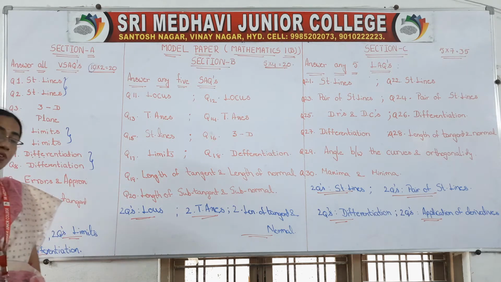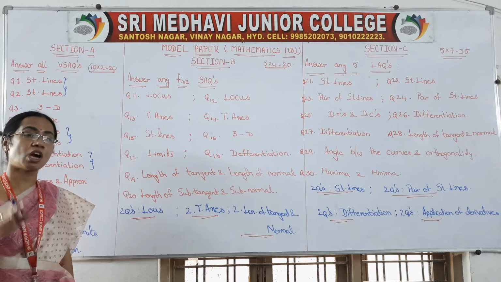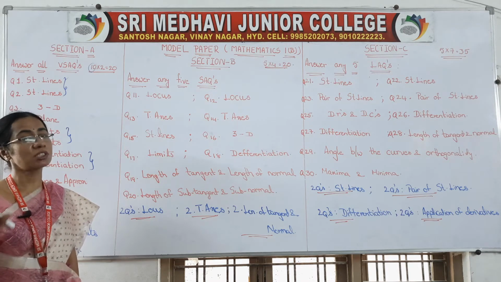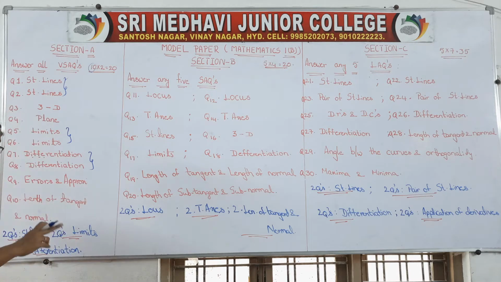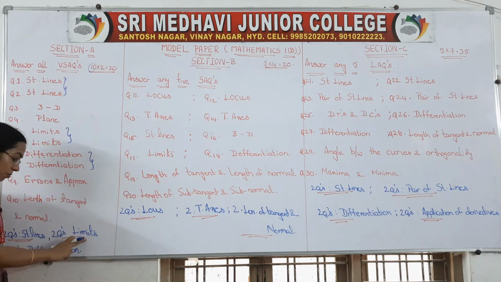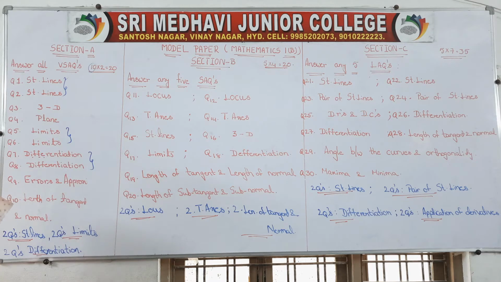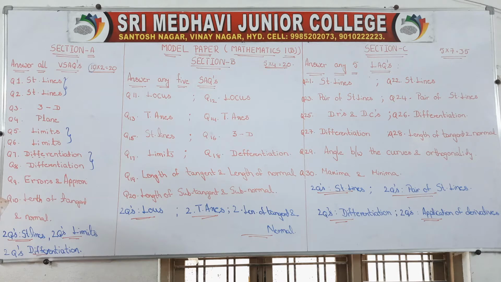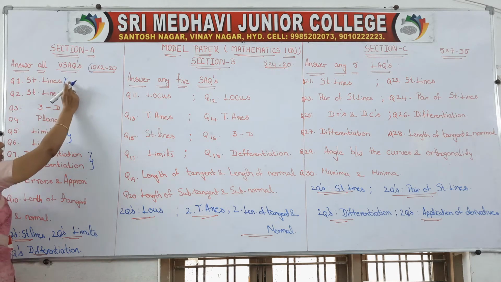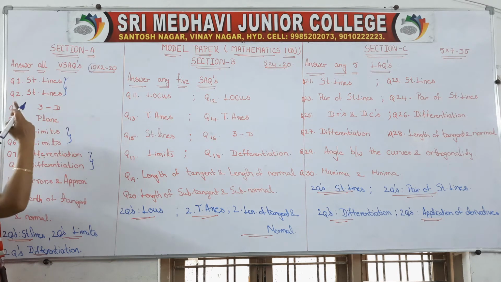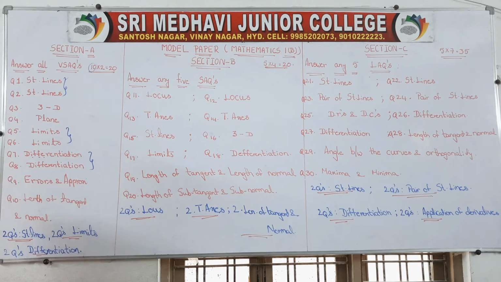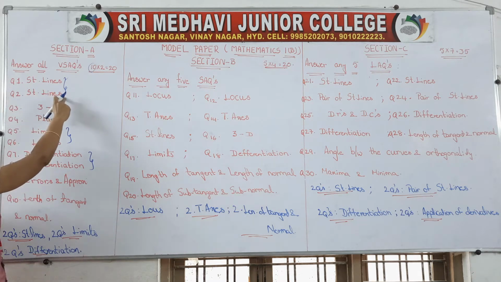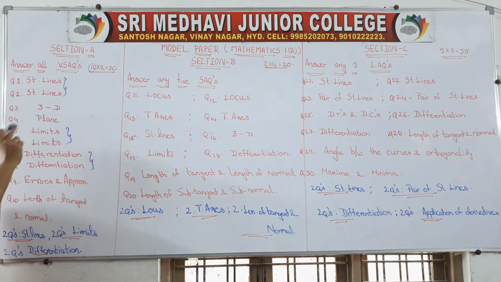The topics which contain 2 questions mean you have to practice a lot of 2 marks questions from them: straight lines, limits and differentiation. Okay, remember this point. Your question paper will come like this only. Your first very short answer question will be from straight lines, and the second question also from straight lines. That means 2 questions will be from straight lines. Next 3D, next plane.